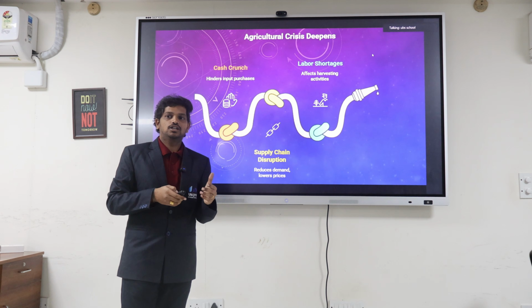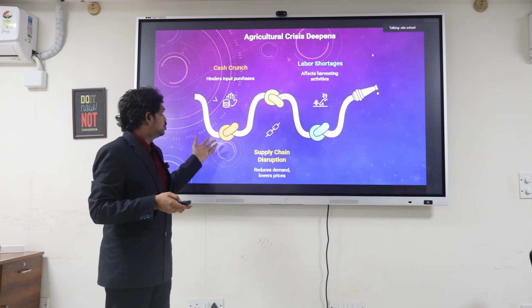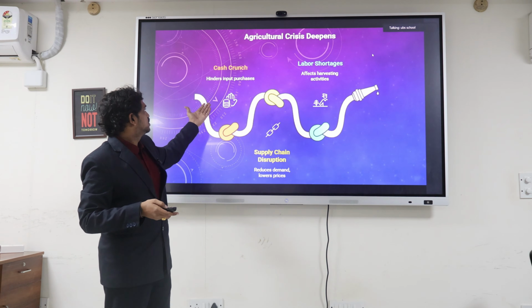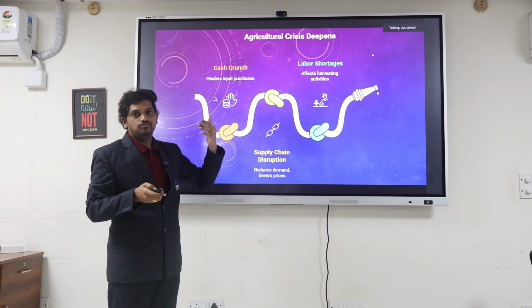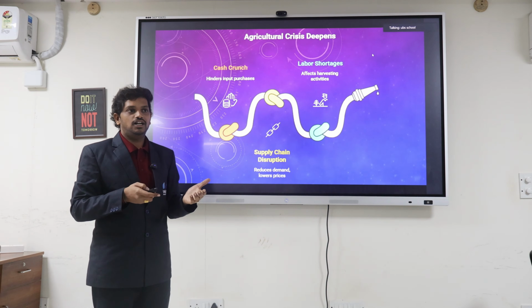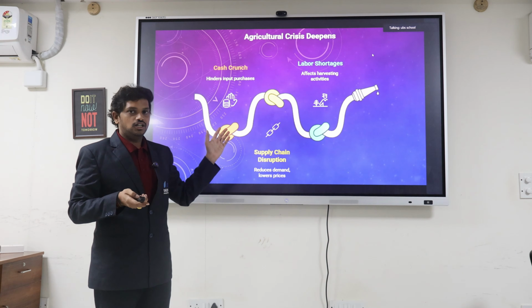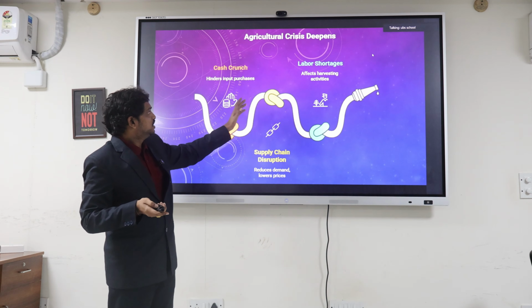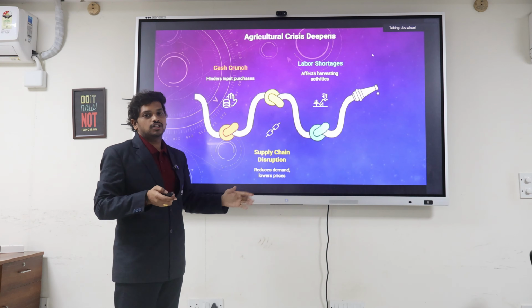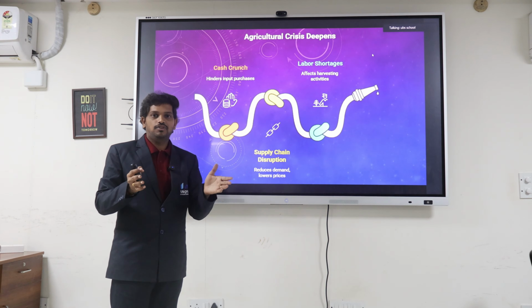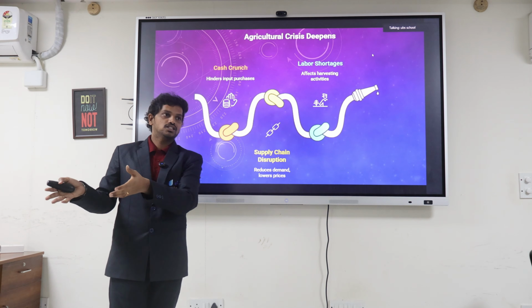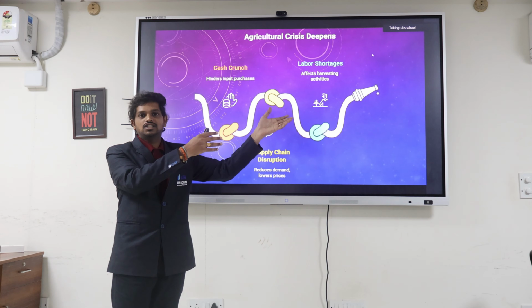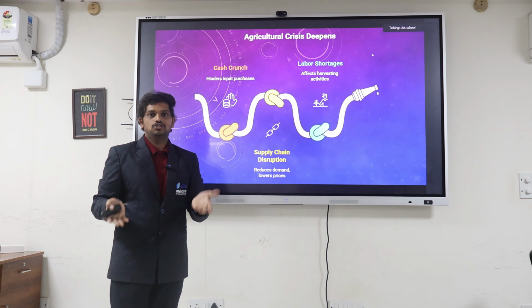Because of the lack of note rotation, the cash crunch hindered purchases. The purchase of fertilizers and seeds for farming became a problem. Labor shortages came, and supply chain disruption. When there is no productivity in the farm, there is no supply of materials. When there is no supply of seeds and fertilizers from the manufacturers, there is no farming either.